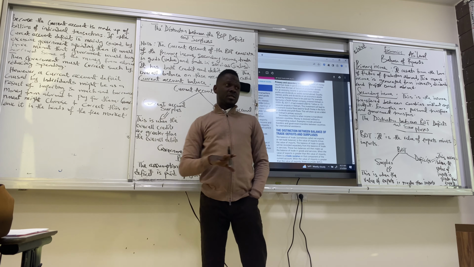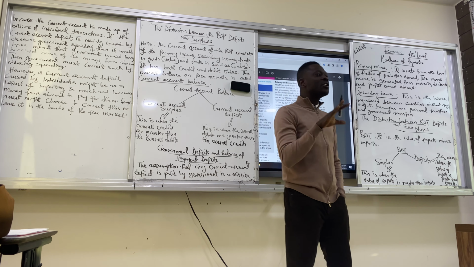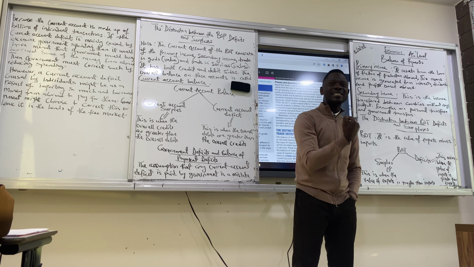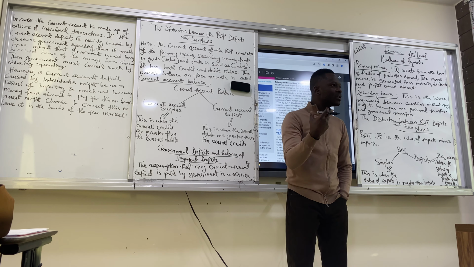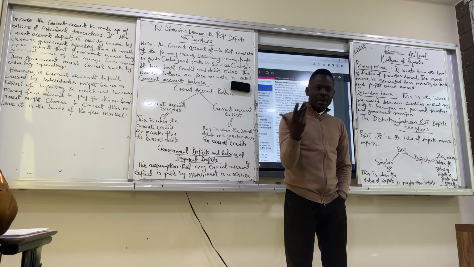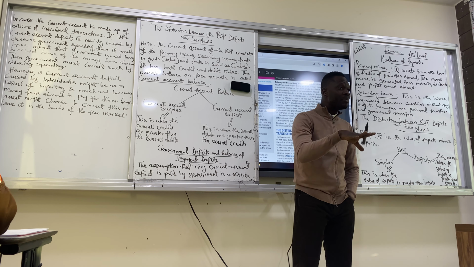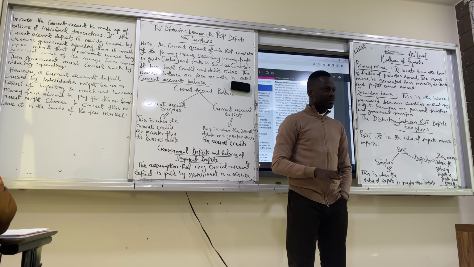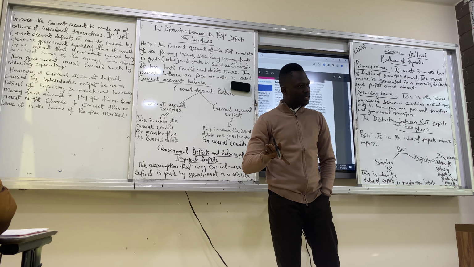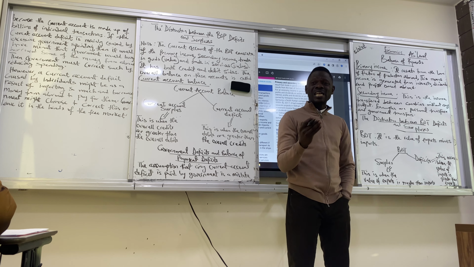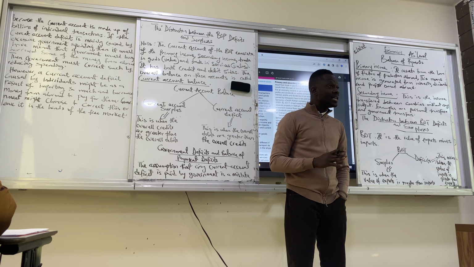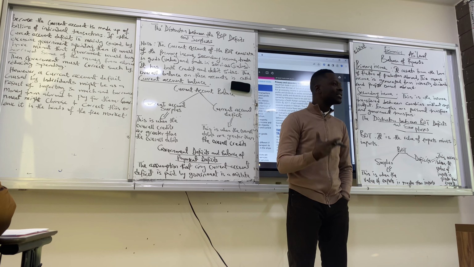But we have to put in mind that it is not only government that does import and export. We individuals do import and export. Firms do imports and exports. So billions of transactions are done by individuals. Do we get what we're talking about here? There's government spending, yes. But when we talk about import and export, it is not only from government. Individuals do imports and exports.